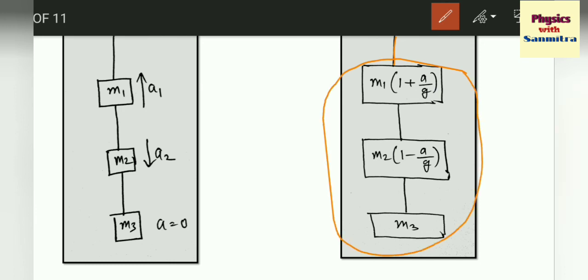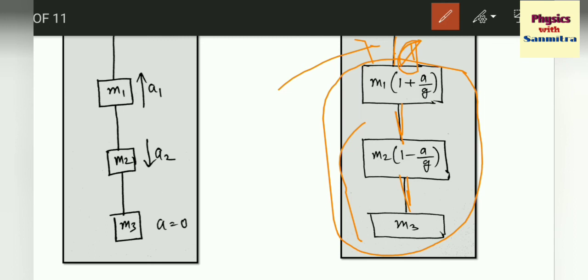Definitely at this part the tension will be larger than at the other parts, because the middle part has to support only these two, and the last part has to support only m3. But this section 1 in the previous problem, the topmost section of the string, has to support all the weights.